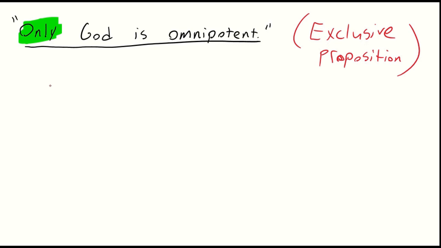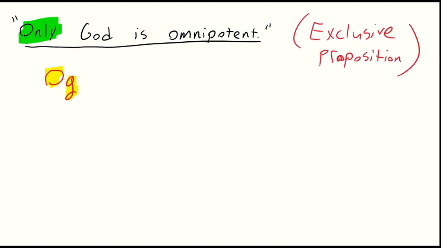We couldn't just say capital O lowercase g. All that says is that God is omnipotent. So just using our standard conventions, we have the capital O for the predicate, omnipotent, and the lowercase g, God. That's the subject here. The predicate is about the subject. But we want to say only God is omnipotent.